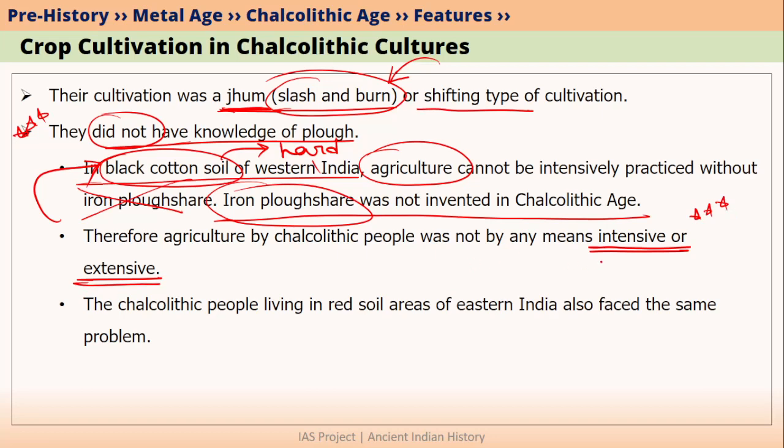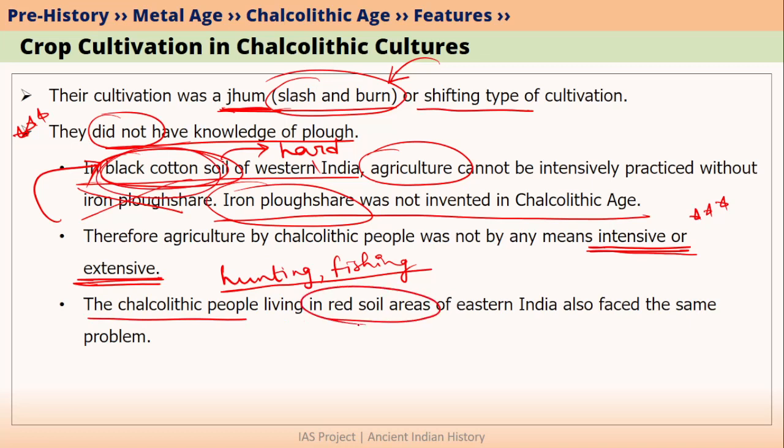So Chalcolithic people did not practice agriculture intensively or extensively, which means that they were dependent on hunting as well as fishing. If agriculture was not contributing very much to their food, then they had to rely on hunting and fishing. This problem was actually faced by Chalcolithic people living in red soil areas also. Because if rains are not there for a long time, the red soil area also gets dried up. And without tilling the red soil area properly with an iron plowshare, agriculture is not easy.